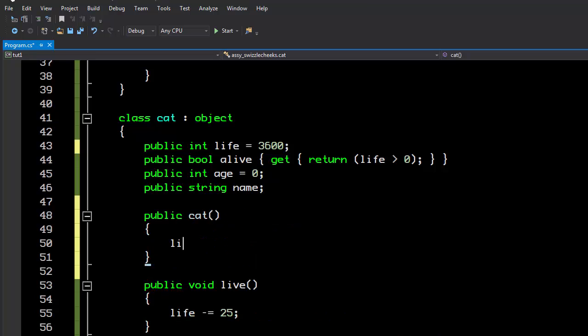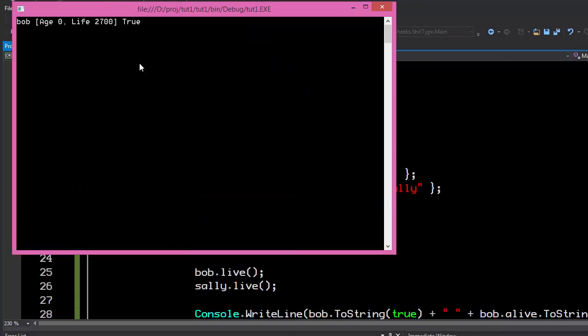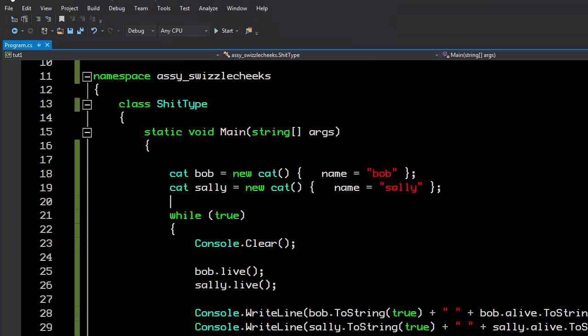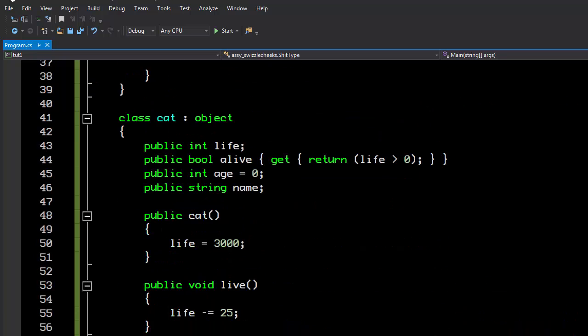And in here is where we can say life equals, in this case, 3,000. I'll remove this from up here. As you can see, we're not setting the life anywhere up here, but when we start it, it begins at 3,000. That is because once we created the cat in this step, it jumped down and ran this code.